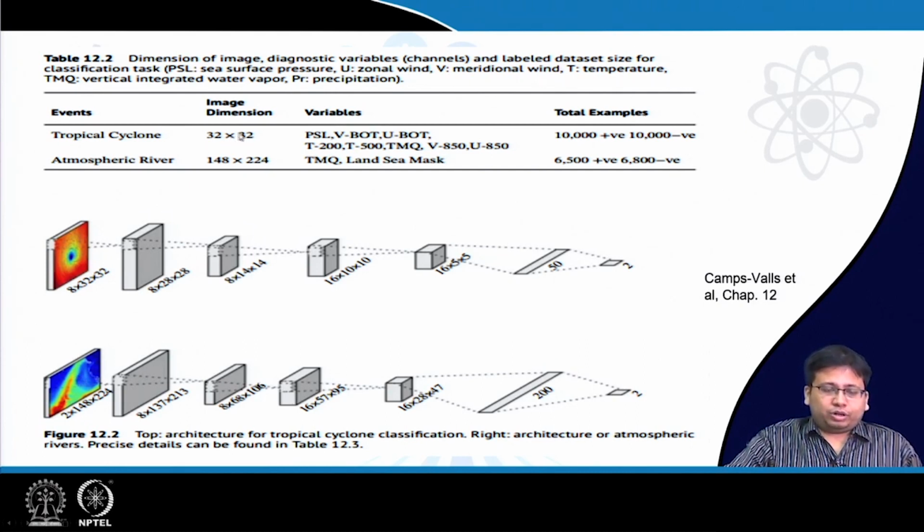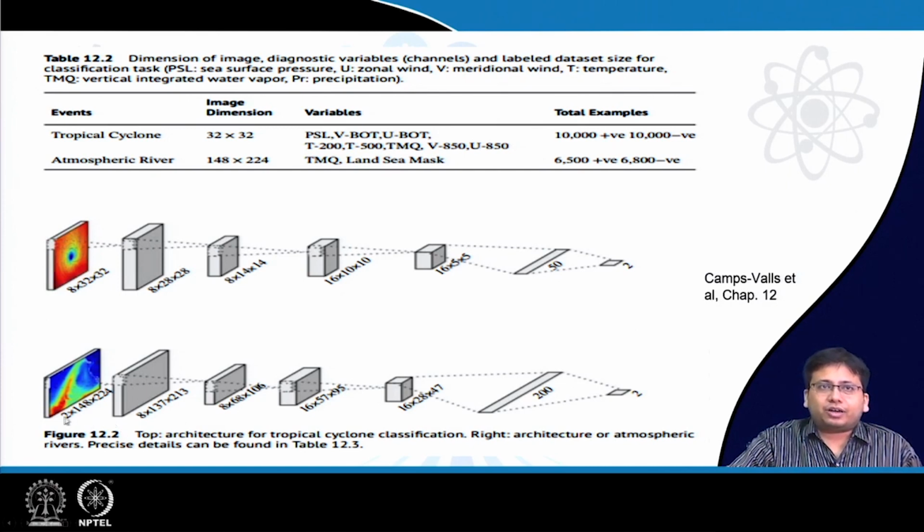A tropical cyclone is a more localized event when we are considering the map of a particular variable all over the world. The cyclone is not something that takes place over a wide region, it takes place over only a small region. So we should really be focusing on small image patches. That is why they are focusing on these 32 by 32 images, which is a small region. I will study the maps of these 8 different variables over a small region, let us say over some part of the northern Bay of Bengal, and then classify whether there is a cyclone there or not.